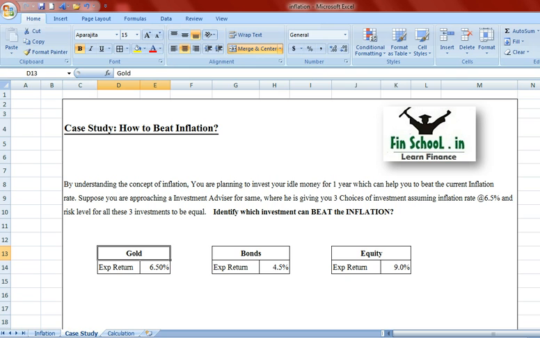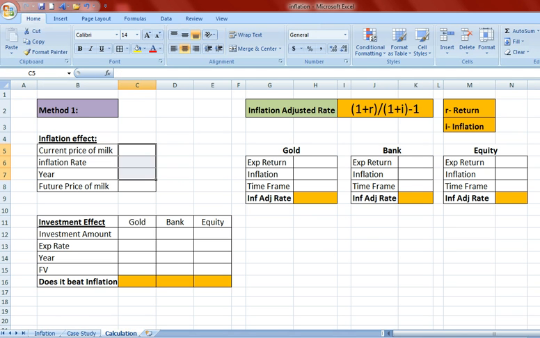Suppose putting your money in gold can give you a return of 6.5% in a year's time. Investing your money in bonds can give you only 4.5% return. Allocating your money in the capital market can give you 9% return. So before taking a biased decision based on the stated return which is given in the case study, let us do a simple calculation. There are 2 methods to identify the inflation effect.